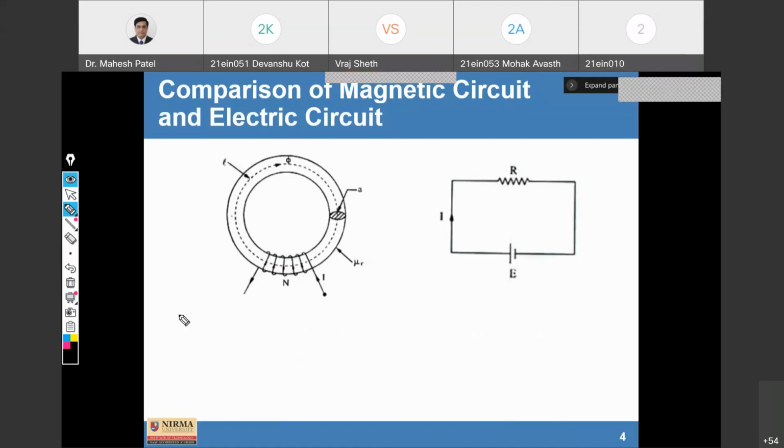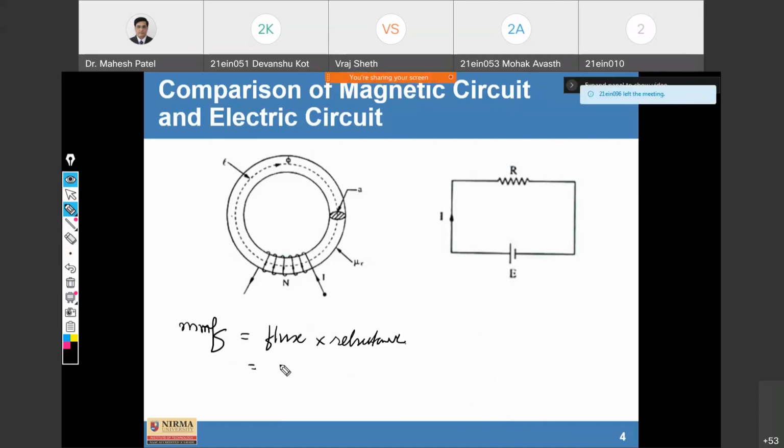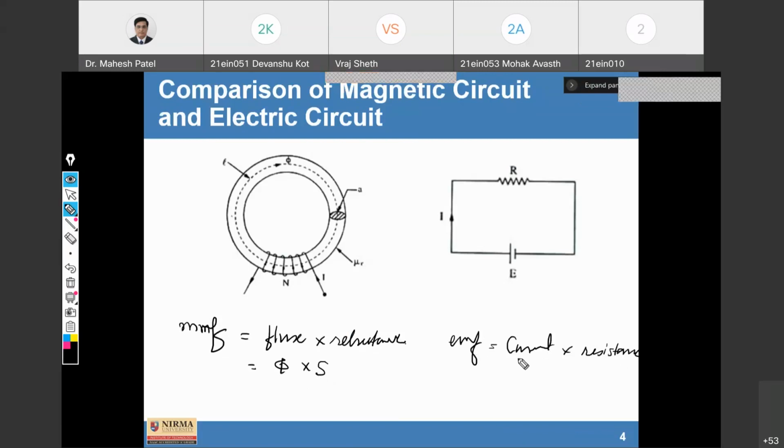Next is MMF and EMF. That is already discussed in detail, but we can also compare them. The equation of MMF is flux into reluctance, because we know this is flux and reluctance is S. Here we can also write voltage or EMF as current into resistance, I into R. So this way we can compare.